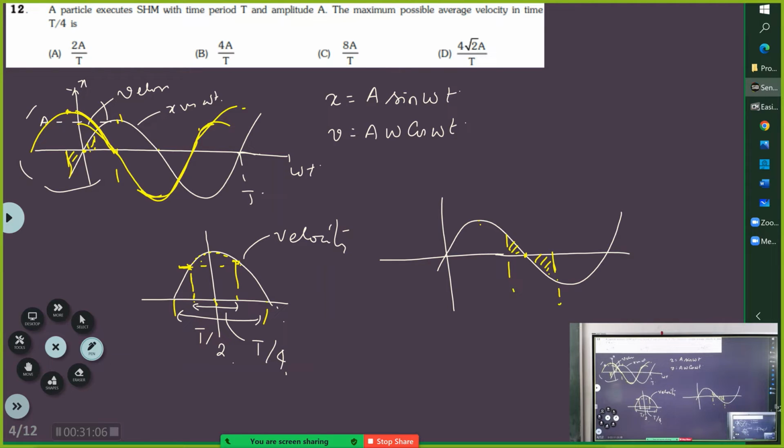Sir, not like that, sir. It is like from the mean position, sir, to that position, the time taken is t by 8, sir. So the position at t by 8. T by 8. Yes. That's right. This point here also. Correct? This is t by 8. And the total distance will be 2 times that, sir.